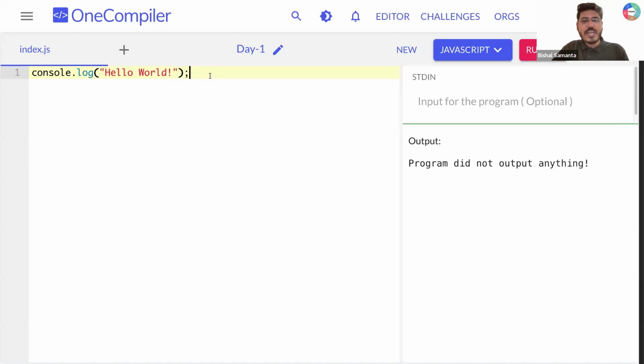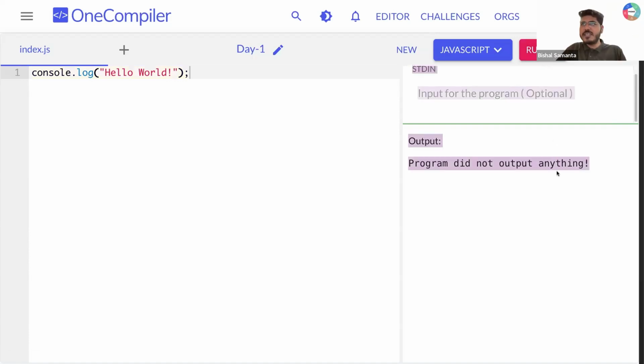Where is the link? You can simply Google it like one compiler. In Google, you can search one compiler and you will get that link. Okay, done. So now I'm going to click here on the run button. Are you all able to see a run button here? So this run button I'm going to click. And can you all see that I'm getting this exact output which I asked for here, hello world, right?